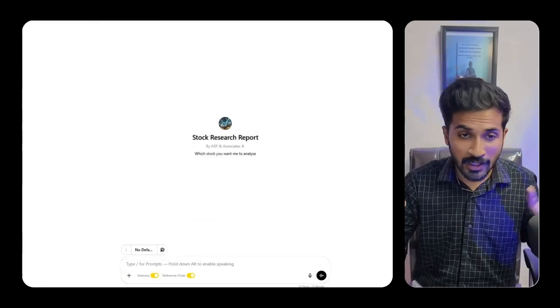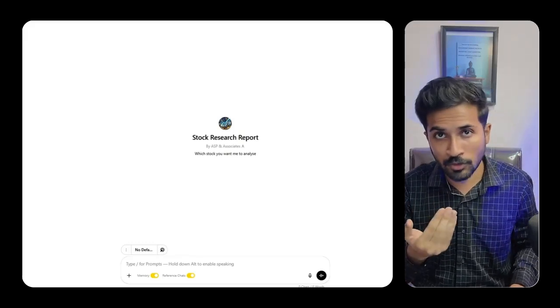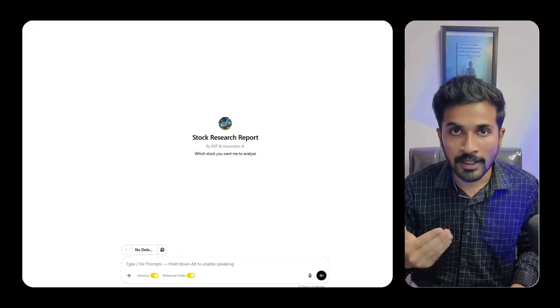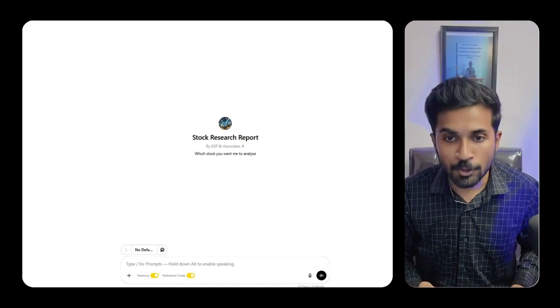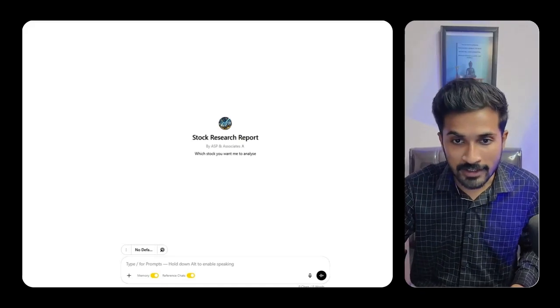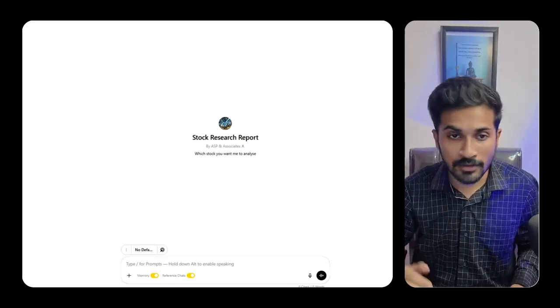So that was it for today. I have been using this GPT for the last 2-3 weeks, and it has been very helpful in my workflow as an investor and as a chartered accountant. So I thought I would share it with you guys, and you can build it yourself as well.